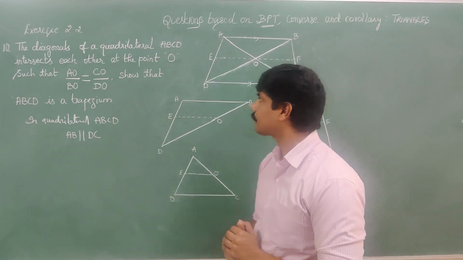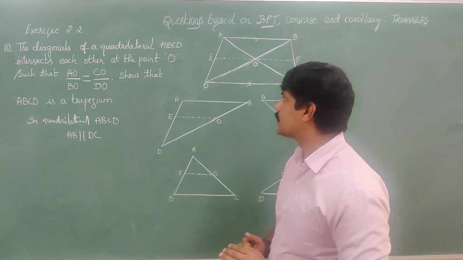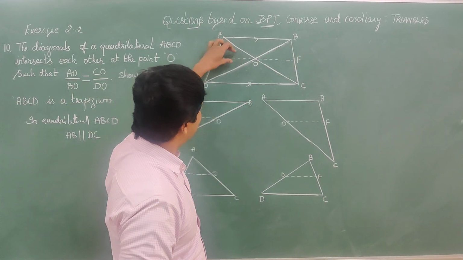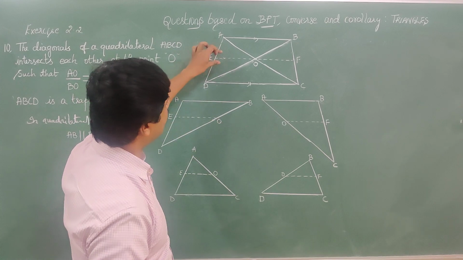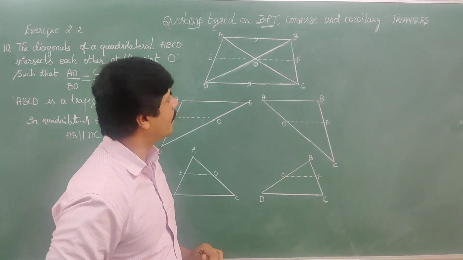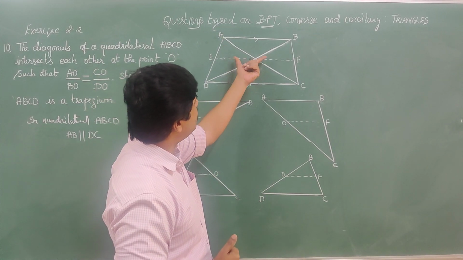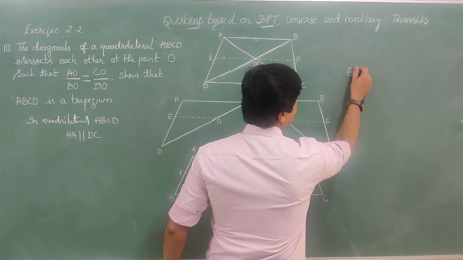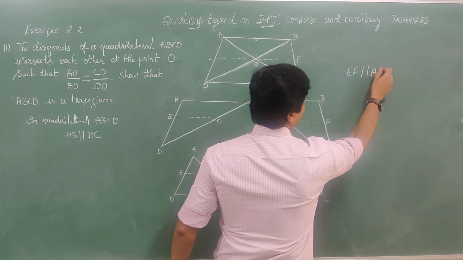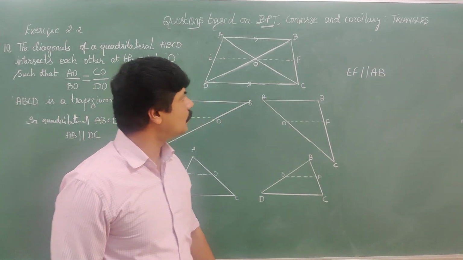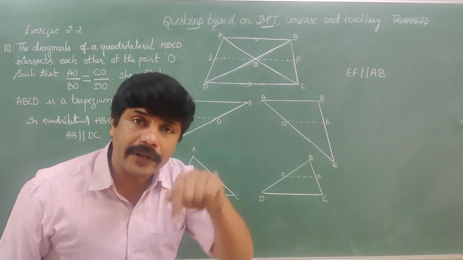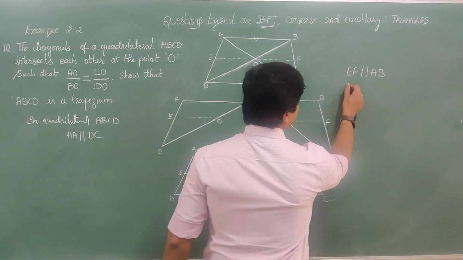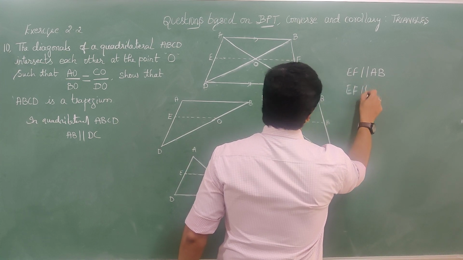How will we show it? We need to do some construction. So we have done some construction here. EF is parallel to AB, we have constructed. And next we need to prove EF is also parallel to DC.